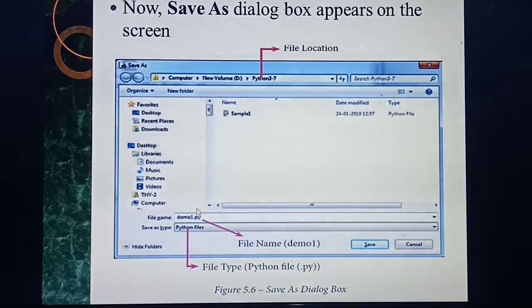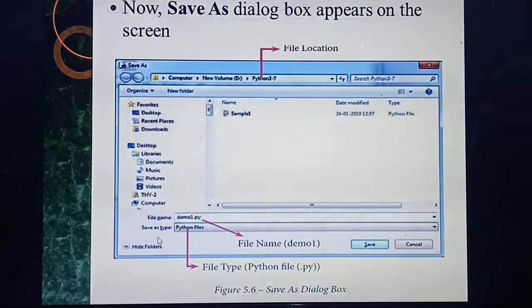Any name you can give, but the important thing is that all names end with the extension .py, because you are typing Python code. So Python code extension is .py. Any one name, then .py. Here they are giving the name demo1. What's the extension? .py.